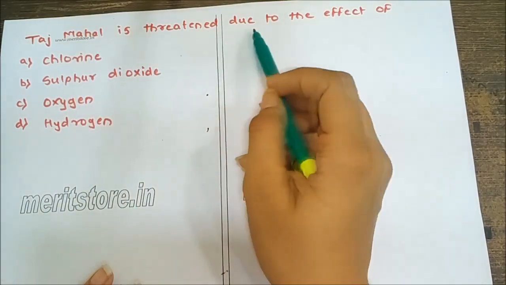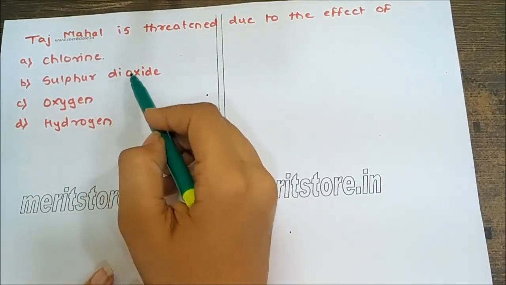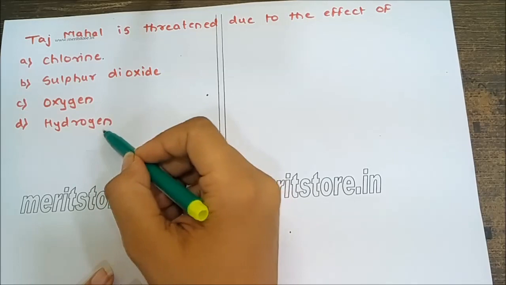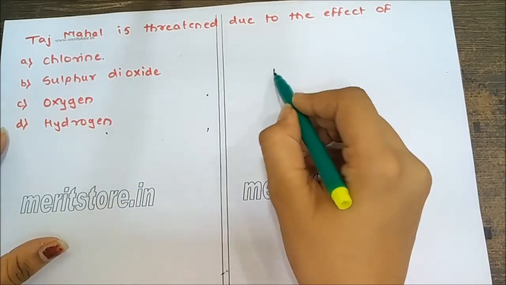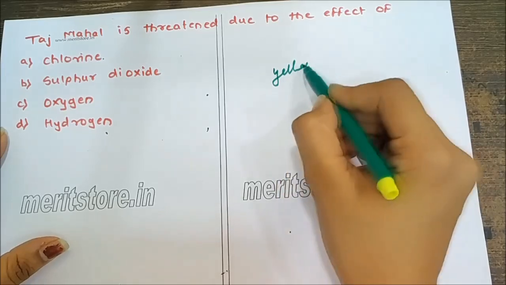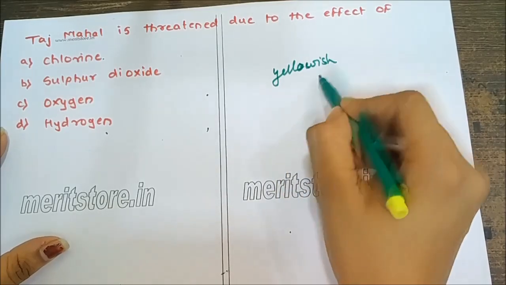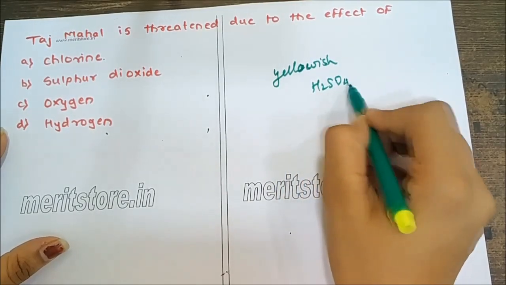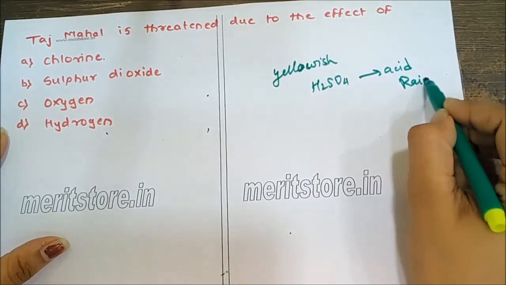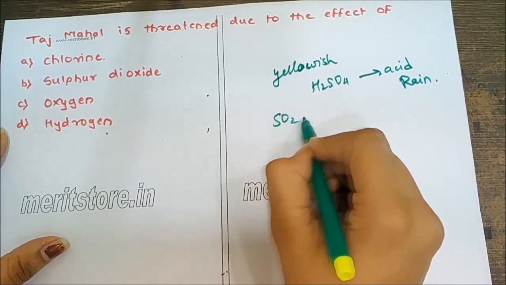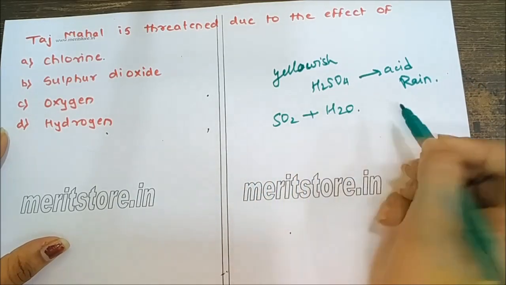Taj Mahal is threatened due to the effect of chlorine, sulfur dioxide, oxygen, hydrogen. So it's heard that the walls of the Taj Mahal are turning yellowish because of the effect of sulfuric acid, or otherwise the acid rain. It's basically because sulfur dioxide reacts with water.